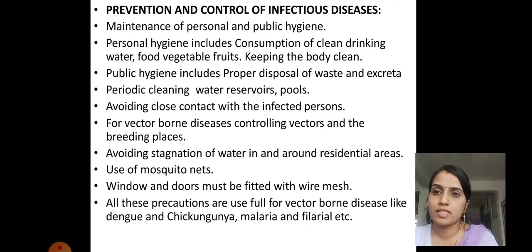For vector-borne diseases, we must control vectors and breeding places. Mosquitoes and flies are the vectors carrying the infection, so we have to keep the places around us clean in such a way that we do not give them a chance to breed, that is, to grow their population. They should not get favorable conditions for population growth. Avoid stagnation of water in and around residential areas.